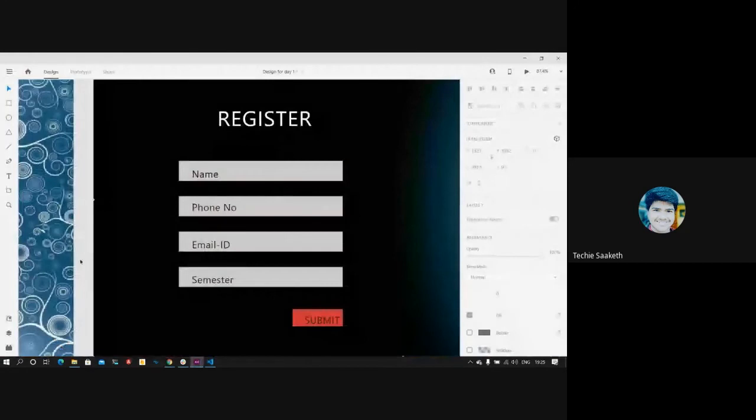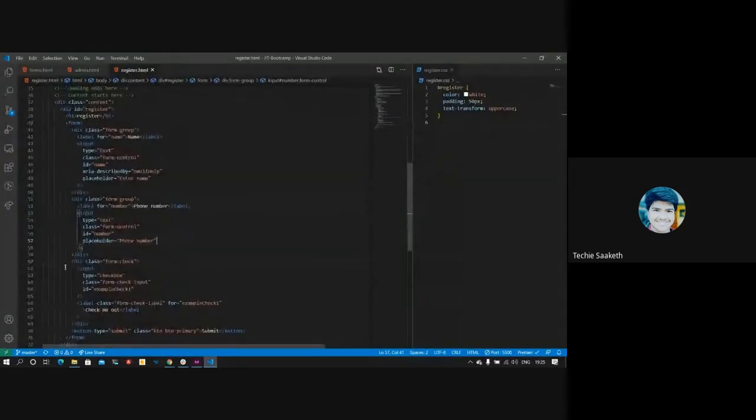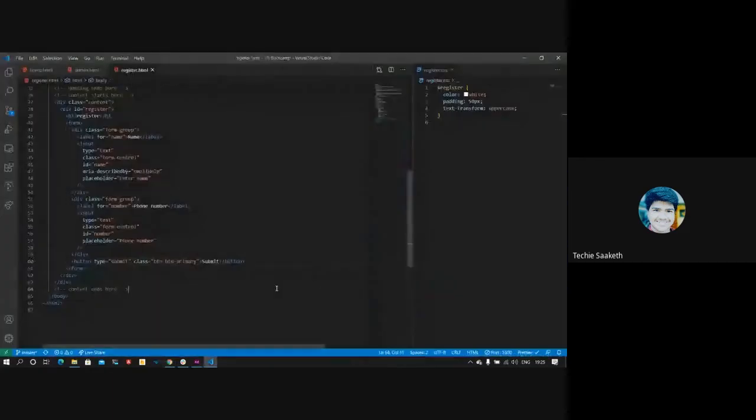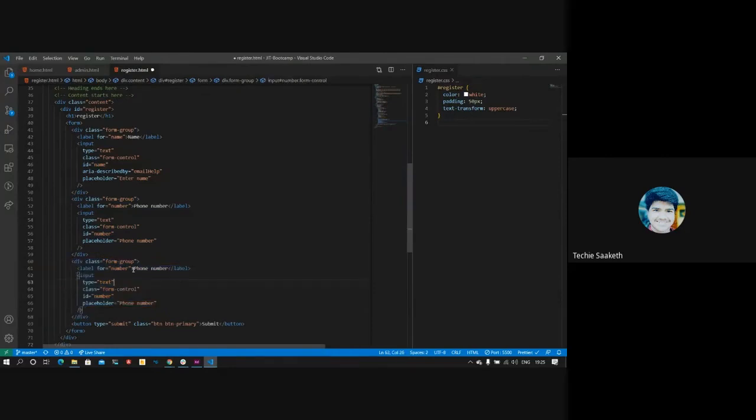The next field we want is email ID. We don't want the checkbox, so I'm removing this checkbox. Again, we have this thing now, so we want email next. I'll copy the same thing, replicate it, and put it below here. I'll make this email ID instead of phone number. The next field is email ID, right? So I'll make this email ID.